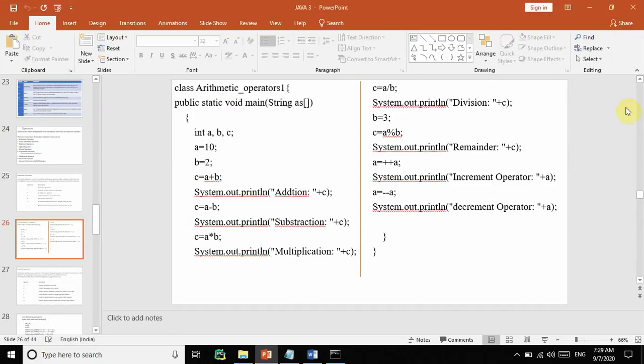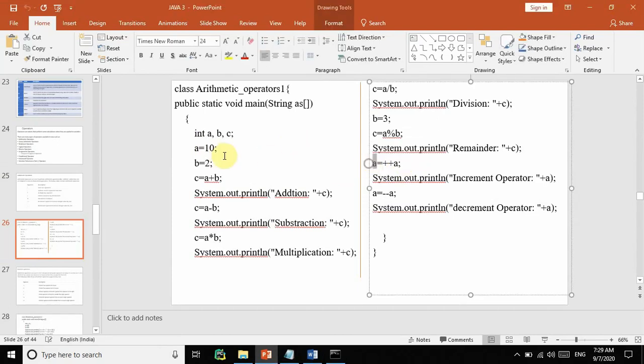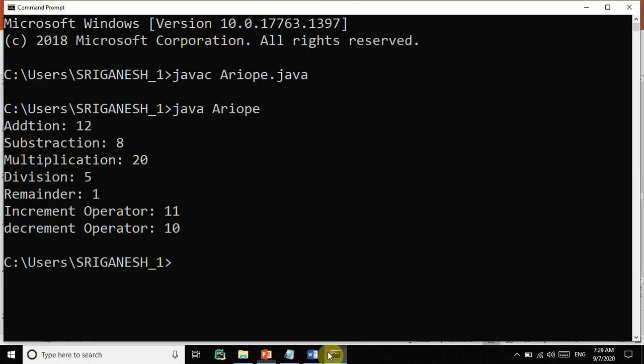Because the value of a is 10, it takes directly from here. We increment the value and it is actually stored in a. That means now the value of a is not 10, it is actually 11. Whenever we perform the decrement operator on a, we are performing it on 11. So when it decreases, the value will again become 10 only. So that is the output here.